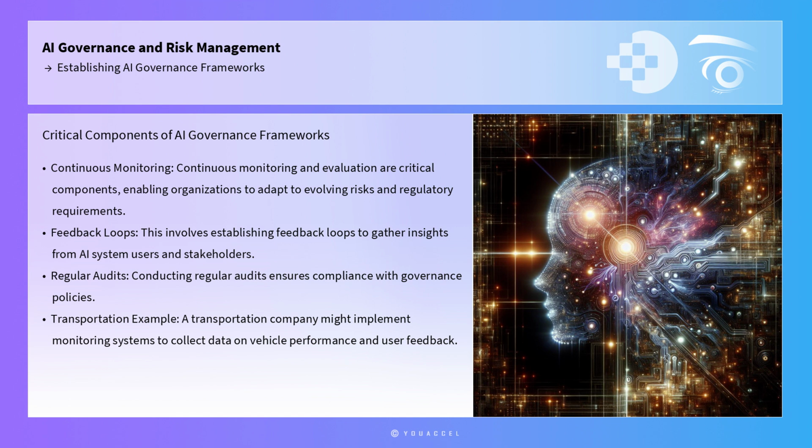For example, a transportation company using AI for autonomous vehicle navigation might implement continuous monitoring systems to collect data on vehicle performance and user feedback, allowing for timely adjustments to improve safety and reliability.